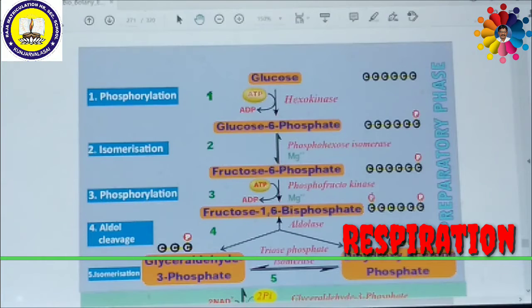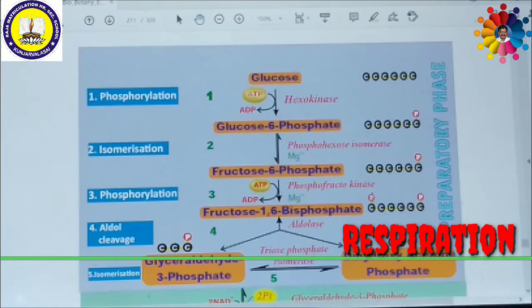Glycolysis takes place in 2 phases, namely the preparatory phase and the payoff phase. It usually takes place in the cytoplasm. It was discovered by 3 scientists, namely Embden, Meyerhof and Parnas: Gustav Embden, a German scientist, Otto Meyerhof, another German scientist, and J. Parnas, a Polish scientist.